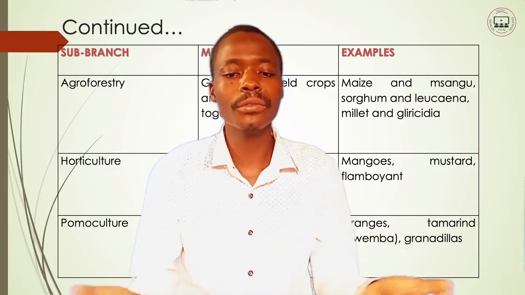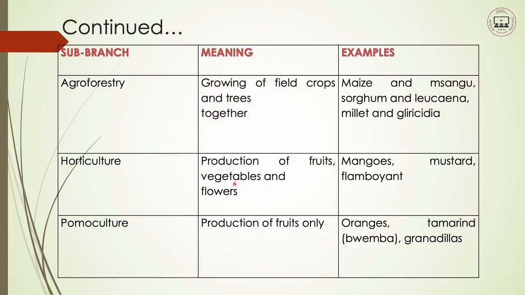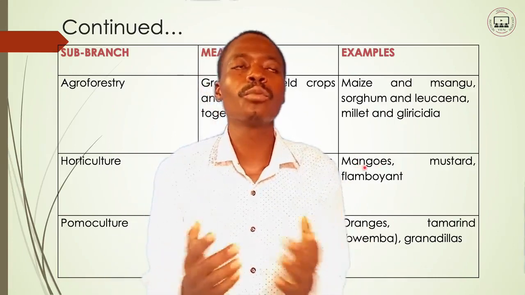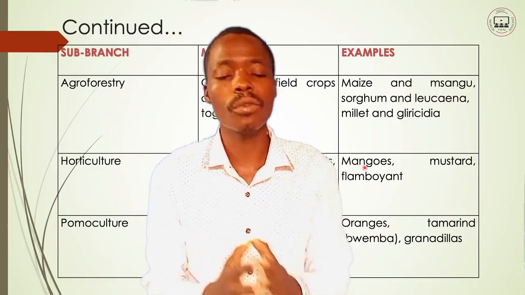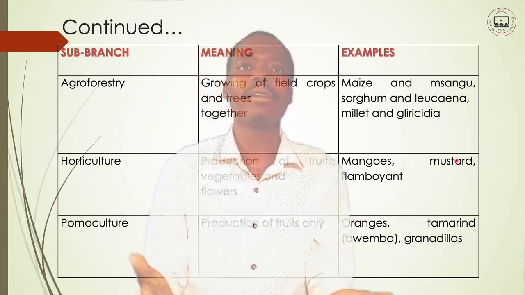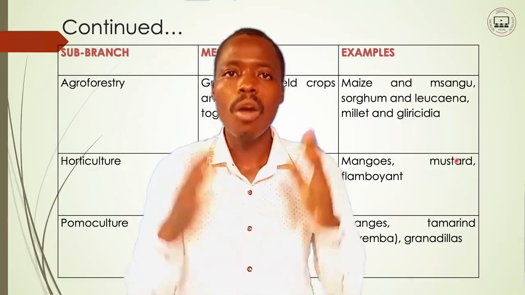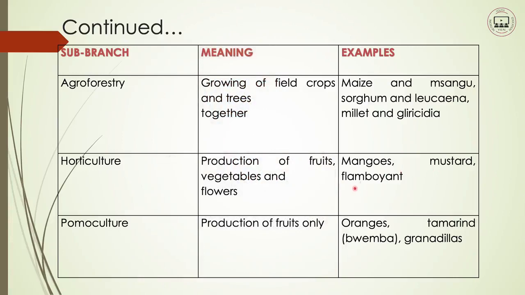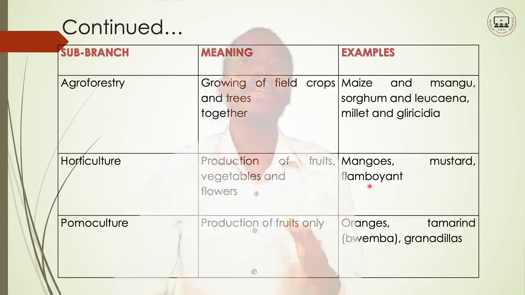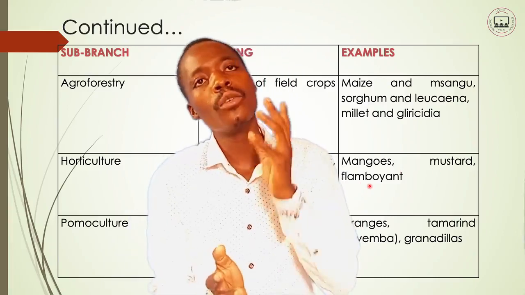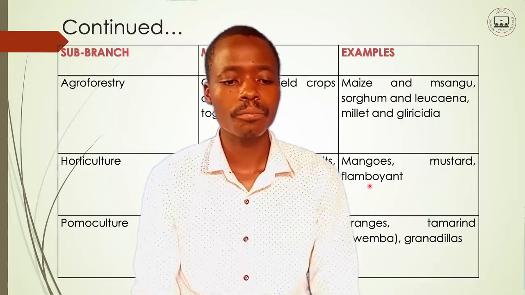So examples of fruits, vegetables and flowers are as follows. We have the mangoes. These are fruits. So if you choose to plant mangoes, you are practicing horticulture. You choose to plant mustard. These are vegetables. You are practicing horticulture. And we have the flamboyant. These are a type of flowers. So when you plant this one, you are practicing horticulture.